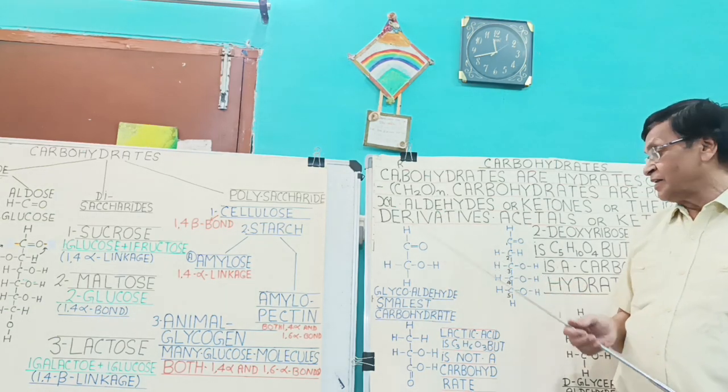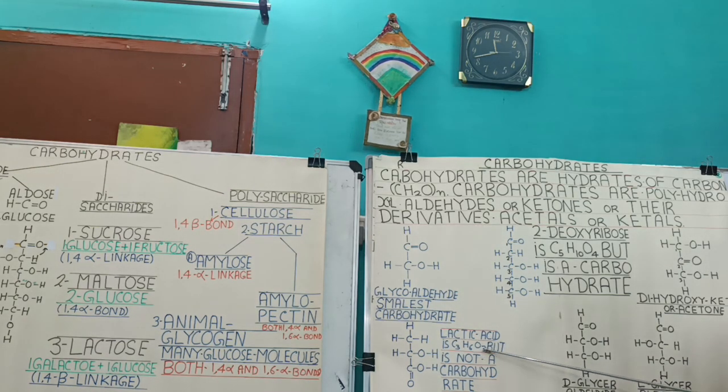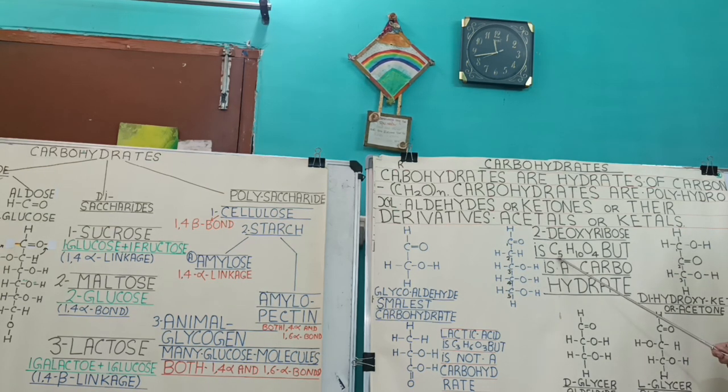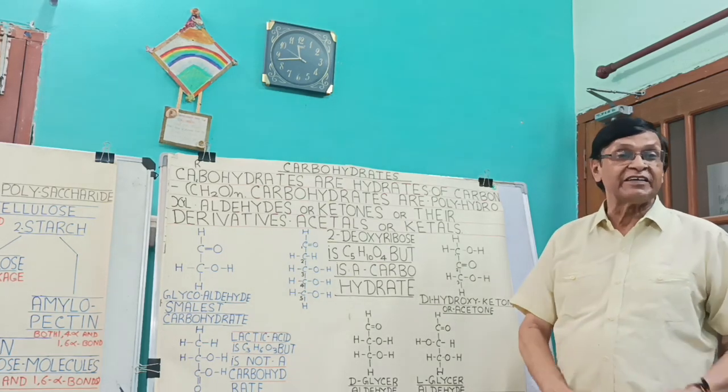But you can see lactic acid is C3H6O3, but it is not a carbohydrate. Lactic acid is not a carbohydrate. The ratio between hydrogen and oxygen is the same, 2:1. On the other hand, 2-deoxyribose sugar, which is a part of the DNA molecule, is C5H10O4. So the ratio between hydrogen and oxygen is not 2:1, but it is a carbohydrate.